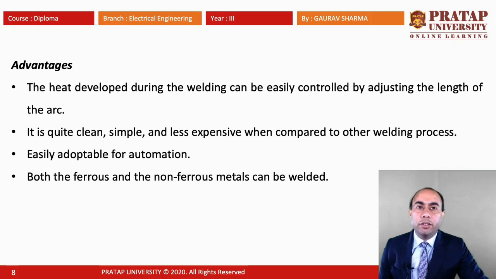The advantage of carbon arc welding is that the heat developed during welding can be easily controlled by adjusting the length of the arc. It is quite clean, simple and less expensive when compared to other welding processes. It is easily adaptable for automation. Both ferrous and non-ferrous metals can be welded. These are the advantages of carbon arc welding.